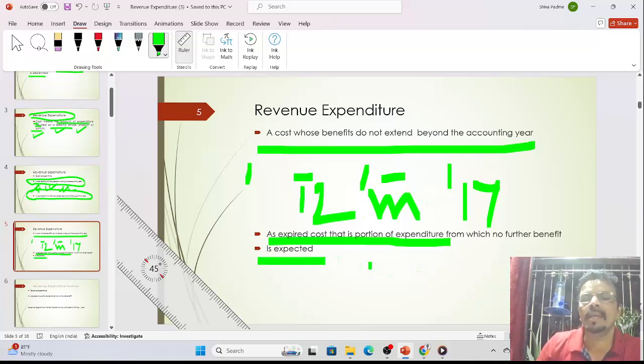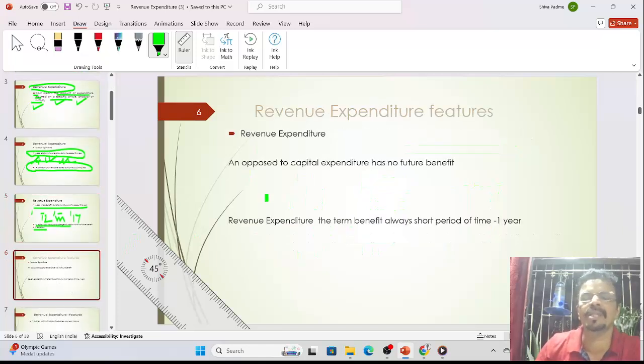We already explained that whenever we incur such expenses, we will not get future benefit. We will get the income only for a short period of time, but for a long period of time we will never get income from such expenses.